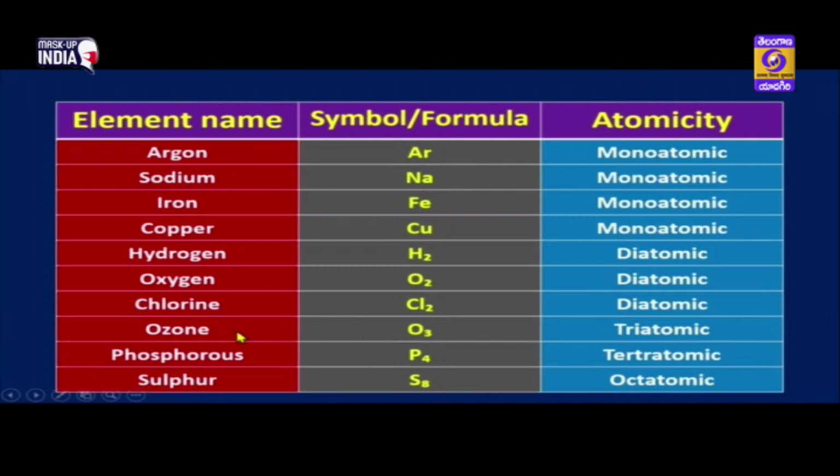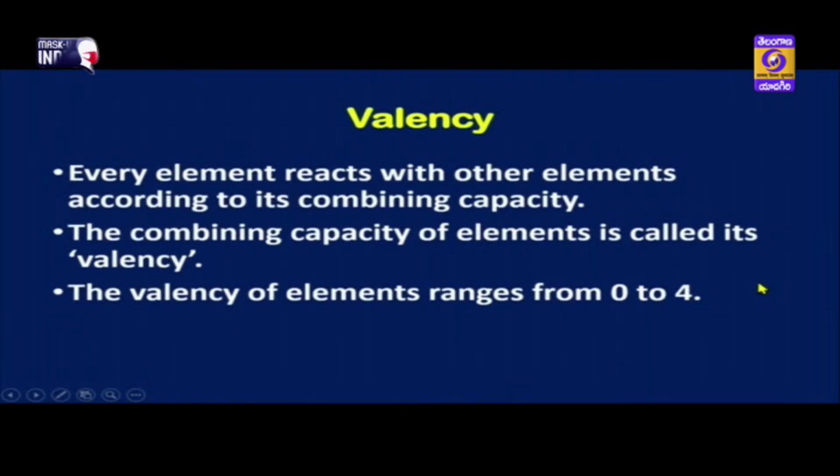And then we have ozone. We are familiar with the ozone layer, children, that is protecting our atmosphere from the ultraviolet rays. Yes. So the formula of ozone is O3, which is triatomic. Triatomic, which means atomicity of ozone is 3. Similarly, the atomicity of phosphorus is 4 and sulfur is 8. Okay, children. Now, after understanding atomicity, let us go on to the next important concept called valency. Now, children, we know that atoms are combining to form either molecules of elements or molecules of compounds.